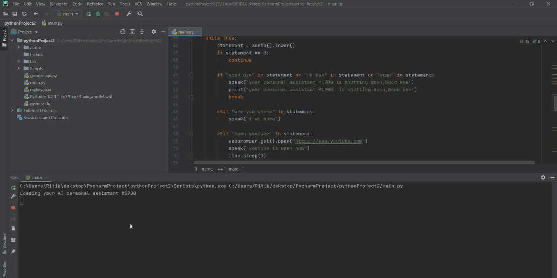Loading your AI personal assistant M1900. Hello, good afternoon. Tell me, how can I help you now? Listening. Give me an answer. I can answer your question. Listening. What is the size of India in square kilometers? 3.287 times 10 to the power of 6 square kilometers. Listening. Okay, my personal assistant, goodbye. Your personal assistant M1900 is shutting down. Goodbye.